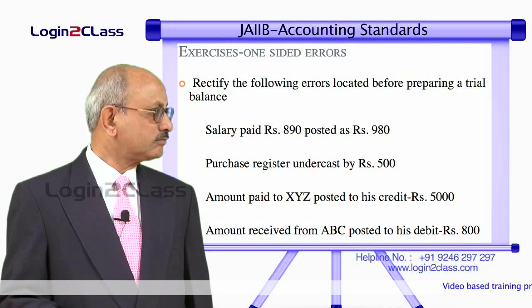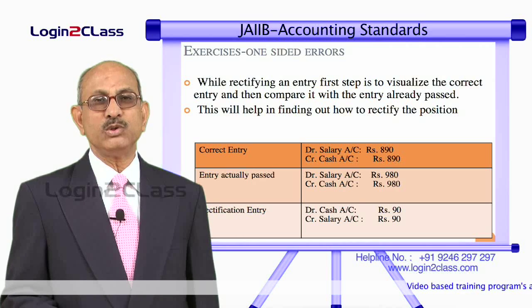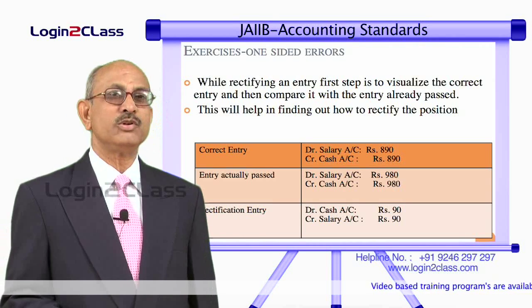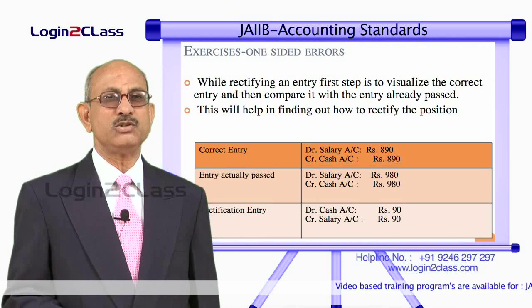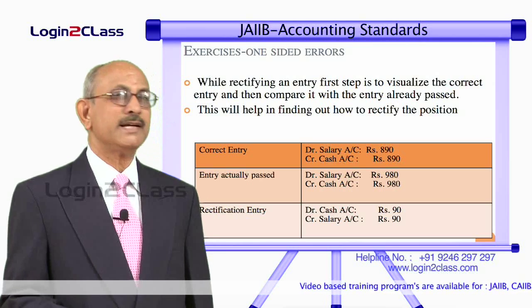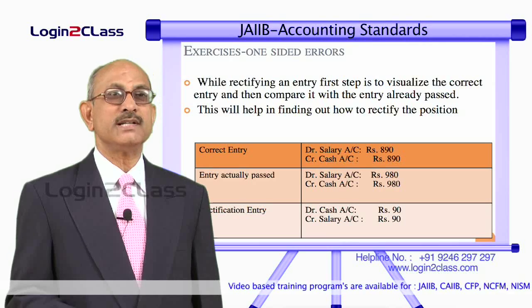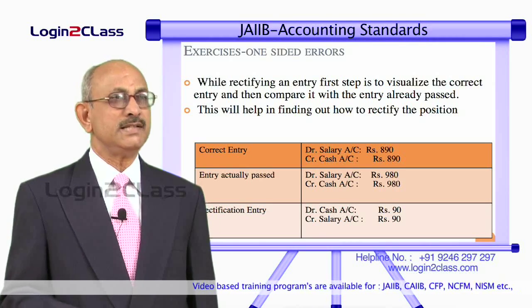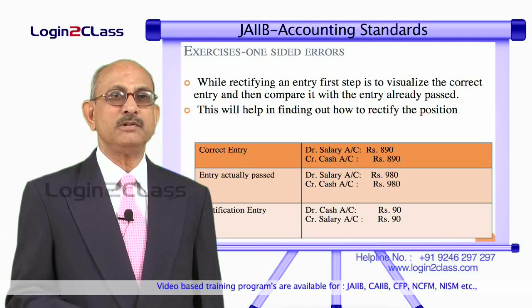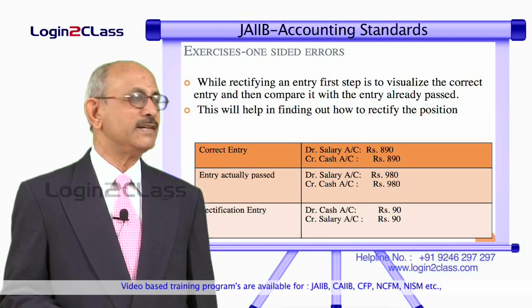So, what we have to do here is, first of all, before we rectify an entry, the first step is always to visualize what should have been the correct entry. And secondly, find out what is the actual entry passed. Once these are before you, it will be possible for you to find out what should be the rectification entry.